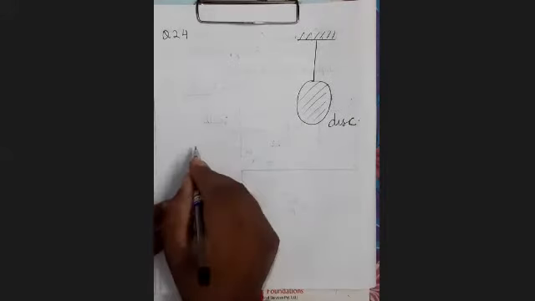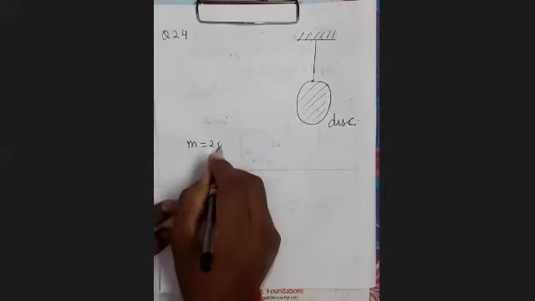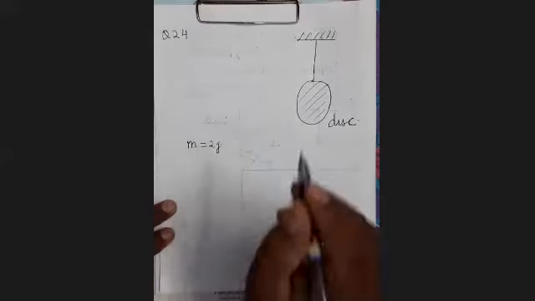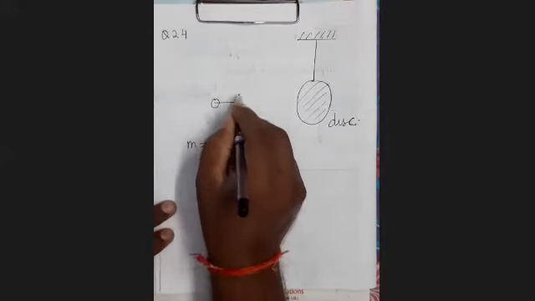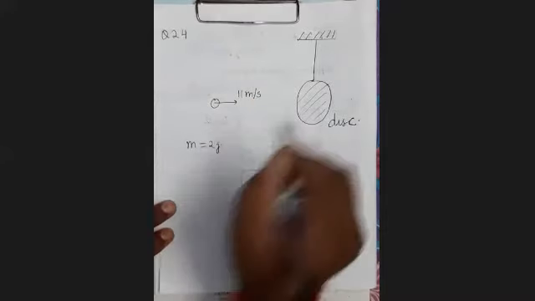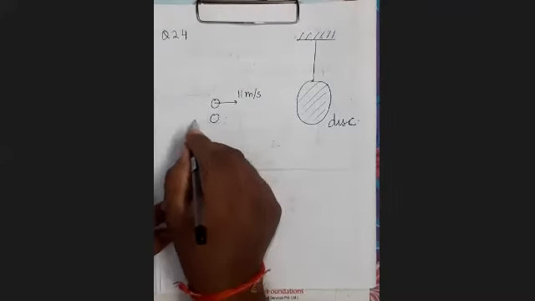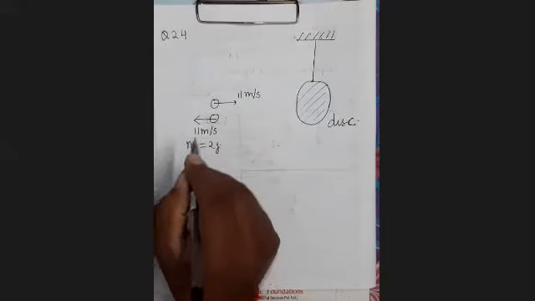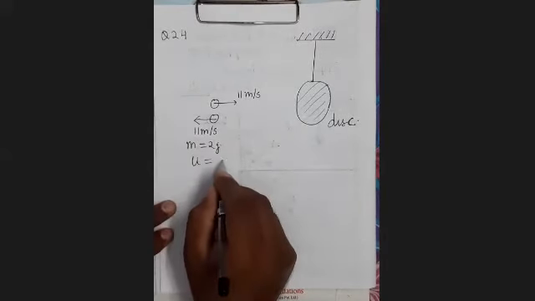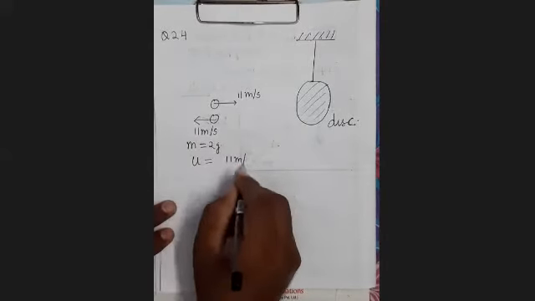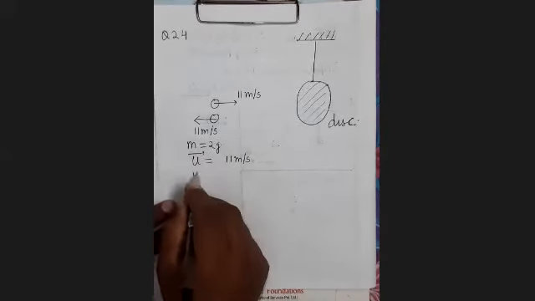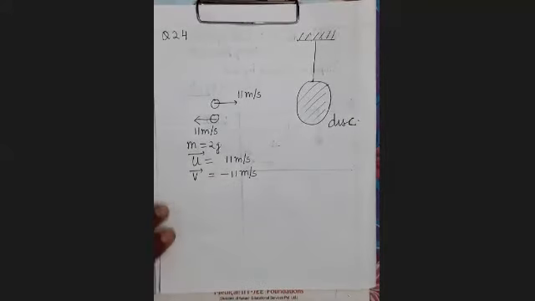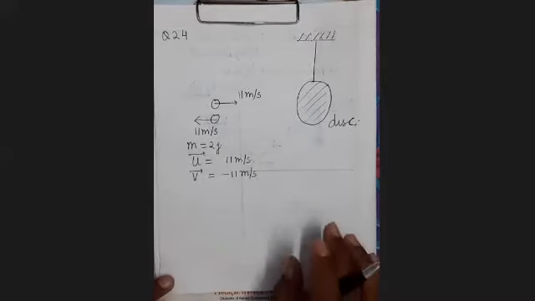The mass of each bullet is 2 grams, and the bullet strikes the disc with a velocity of 11 meters per second and returns with the same speed. In terms of velocity, u will be equal to 11 meter per second and v equals minus 11 meter per second, because the direction has reversed.